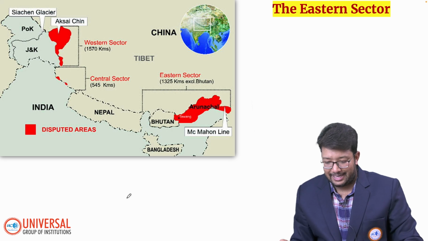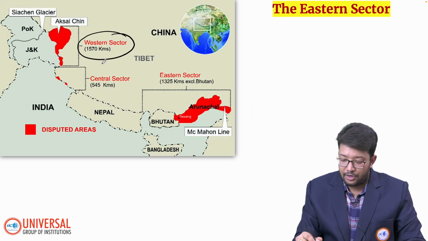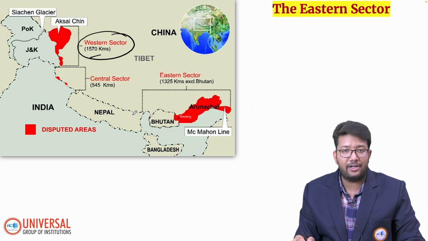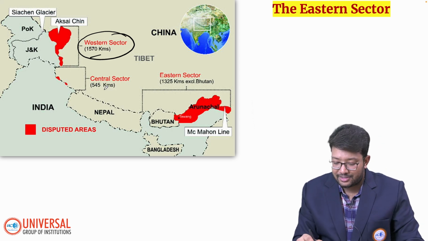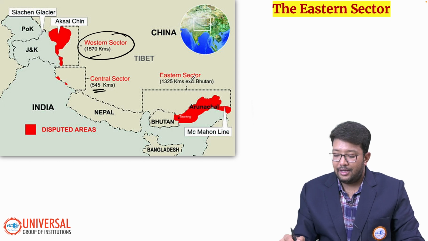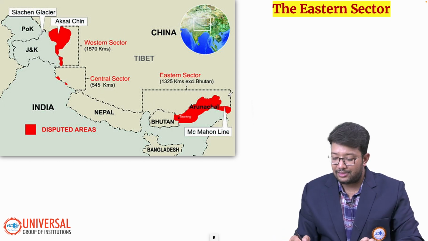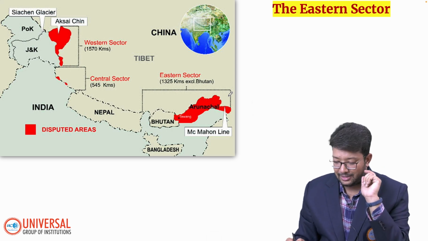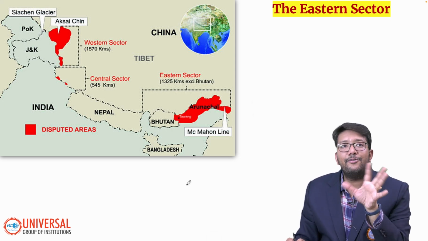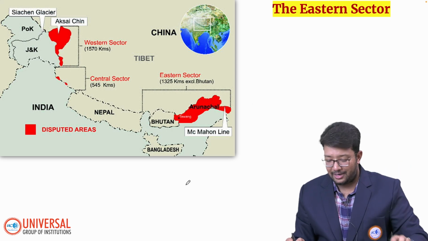Let's move to the eastern sector. As you can see, the western sector is 1570 kilometers, the central sector is 545 kilometers, and the eastern sector including Sikkim plus Arunachal Pradesh is 1325 kilometers. These all come under this. These values can change according to different websites.